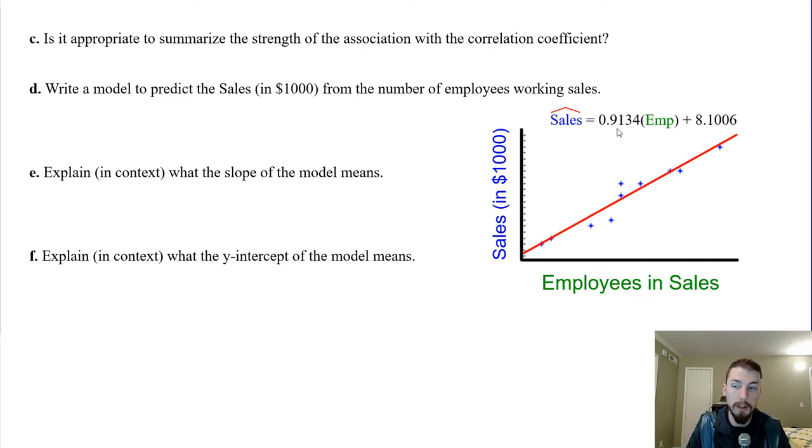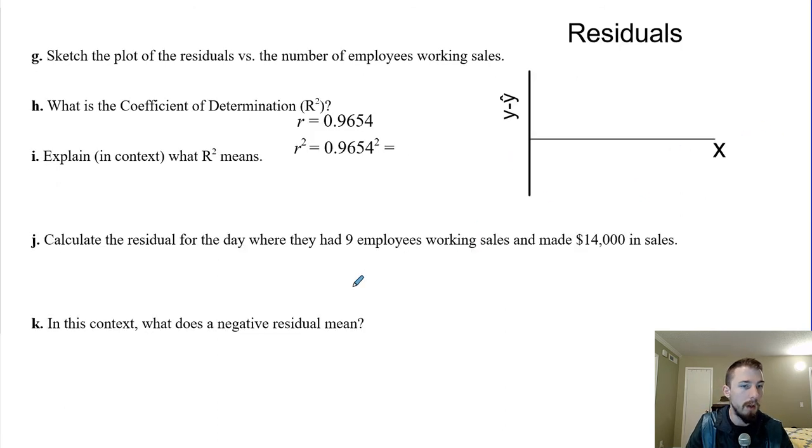So if we had no employees working sales, so if we plugged in 0 for that value, then we would expect, even with no employees working sales, that we would still make $8,000 or $8,100 in sales. All right, sketch the plot of the residuals.